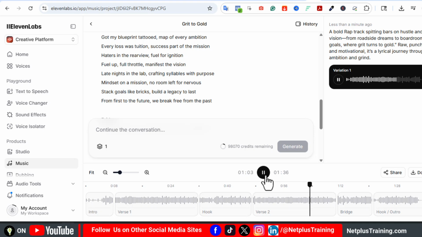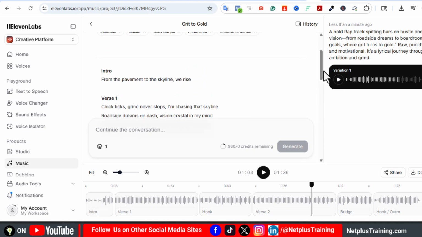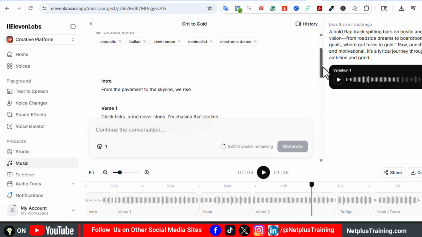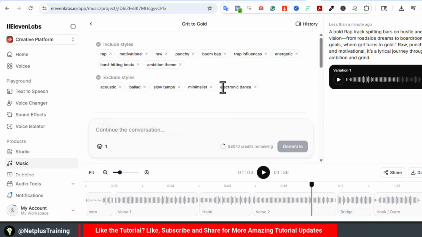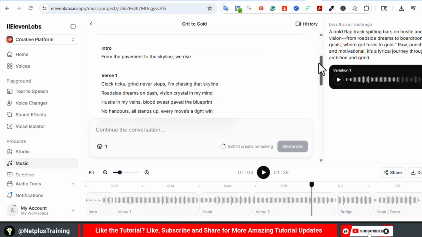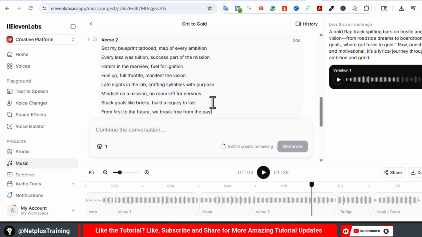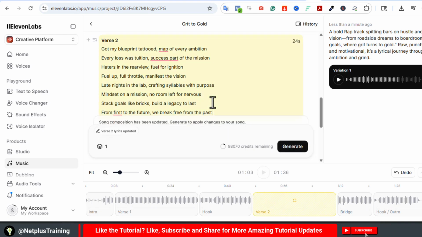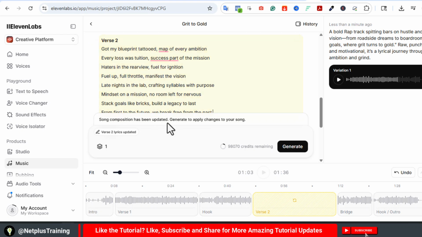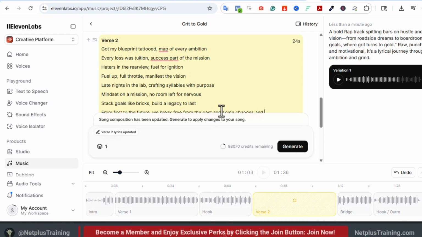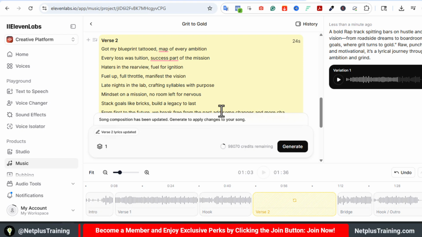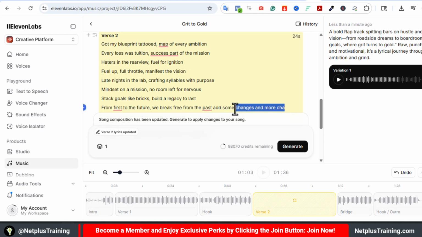So compared to Suno and Udio, this is still very much new. With Suno and Udio, you are in control of the lyrics. You can even isolate your vocals, drums, or other parts of the music for remixing and much more. But I'm sure ElevenLabs will get better and they will incorporate these functions into ElevenLabs Music. I'm sure there will be some feedback and they will actually make it better.